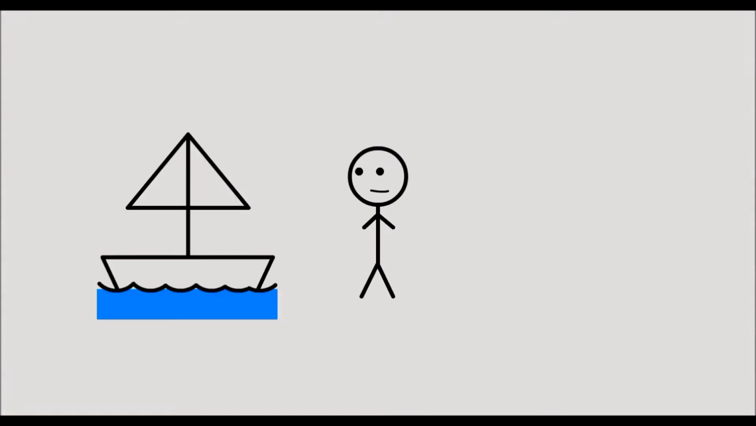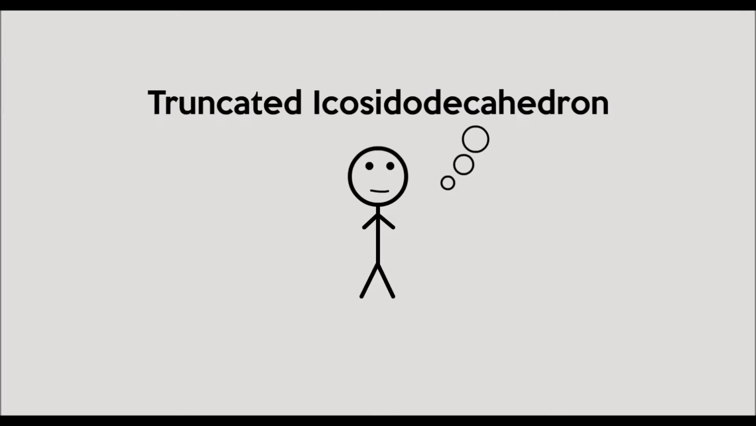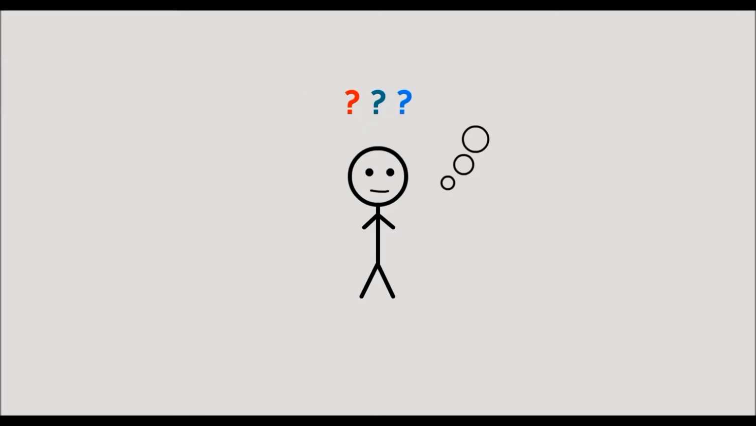When Archimedes was not burning Roman ships or shouting Eureka in his bath, he was discovering things like truncated icosidodecahedrons. Confused? Well, let us explain.